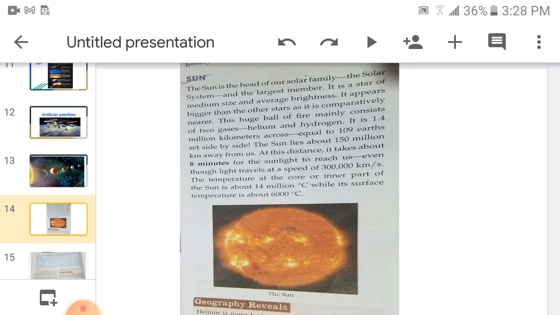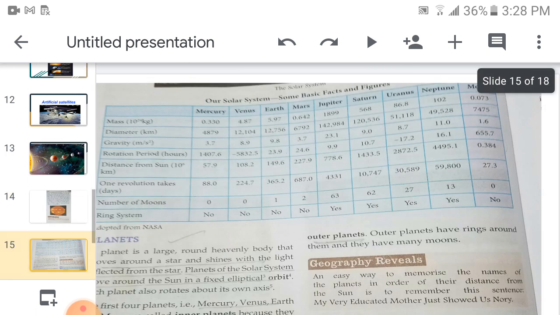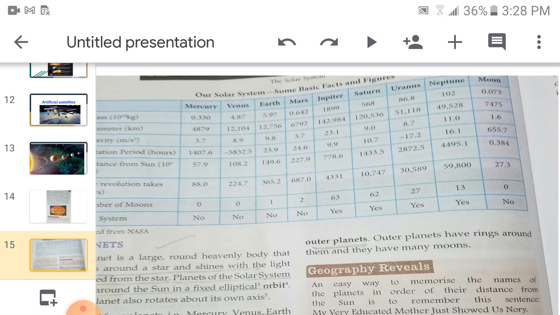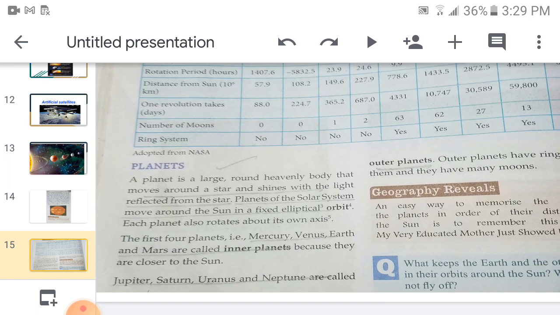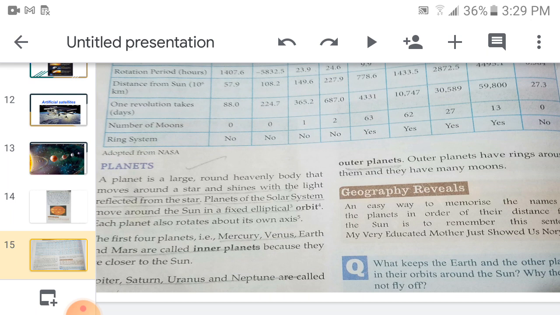Now if we look at the next page, what is given? The comparative study of all the planets, like Mars. The size, mass, diameter, gravity and rotation are all given. Now let us take the planets one by one. What is a planet? Those celestial bodies which move around a star, or around the sun, are known as planets.